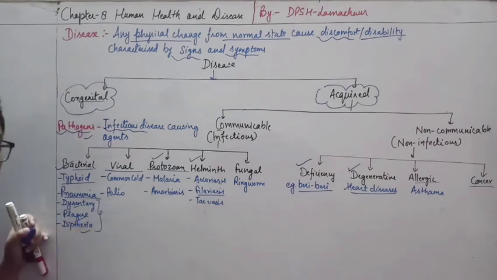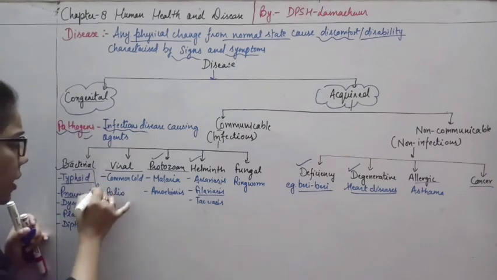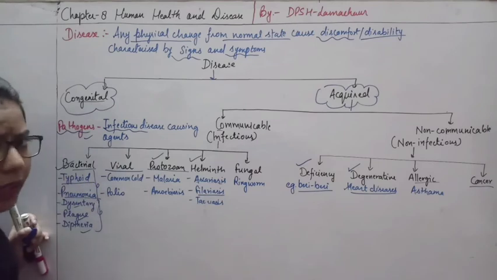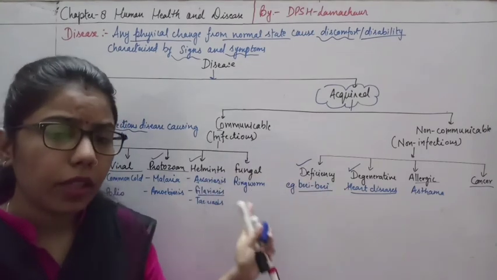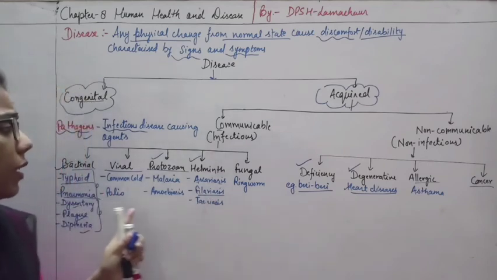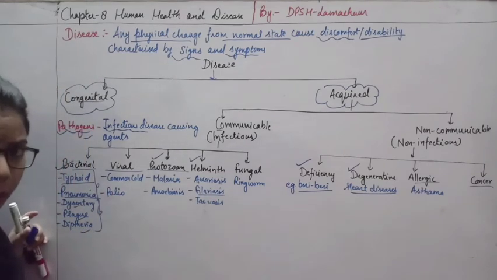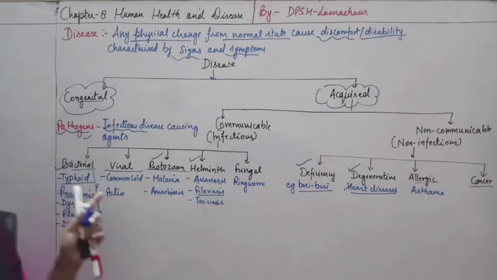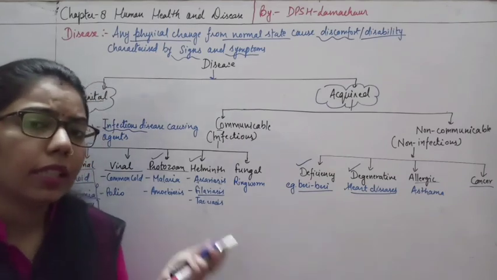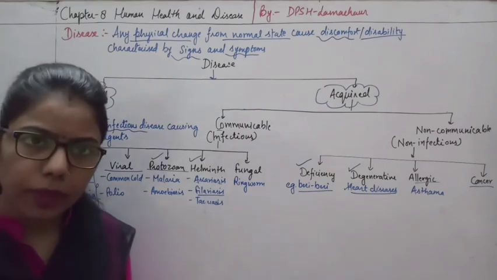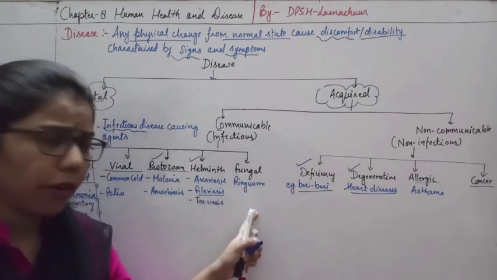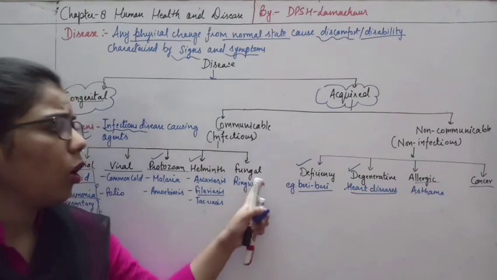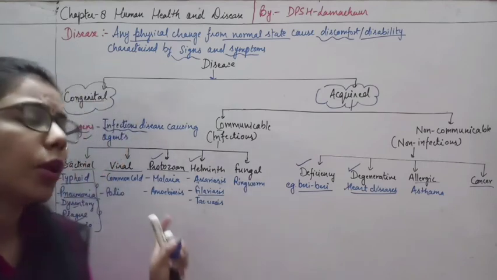So these diseases are caused by bacteria. Now why is this chart important? In the MCQs, these questions may come: what type of pathogen causes what type of disease, or this disease is caused by which pathogen. So this chart is very important. Each and every line of it is very important.